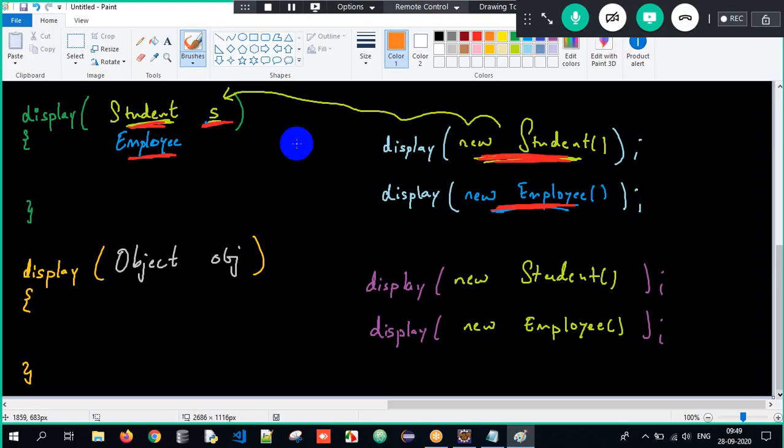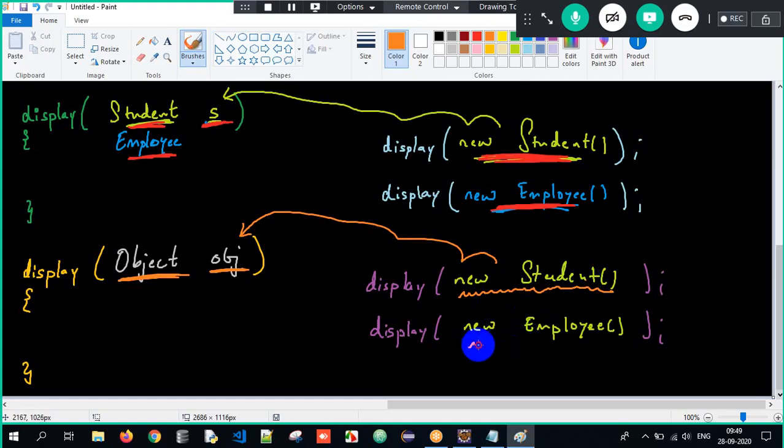Correct? What is upcasting then? Creating an object of a subclass and storing its address into a reference which is of type superclass. Since I have created an object of student, there is a student class, and student has the superclass called object.